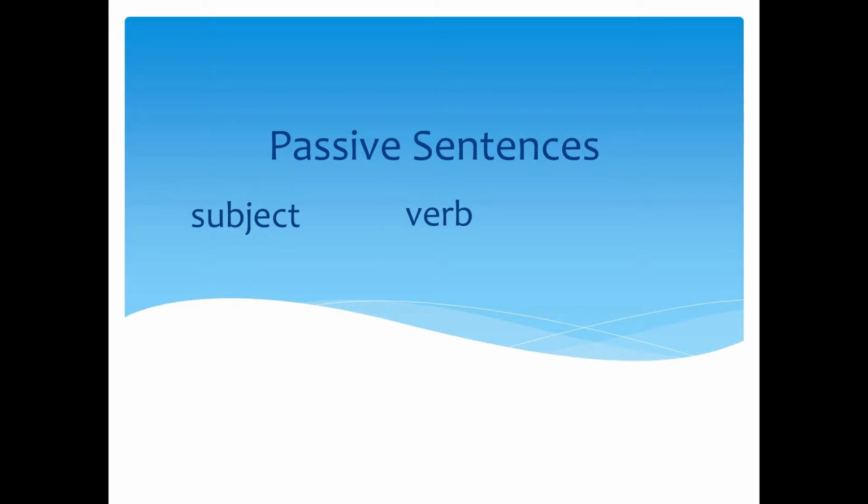The object of the active sentence becomes the subject here, which means that the person or thing receiving the action is now the subject of the sentence. The subject of the active sentence, which can also be described as the person or thing doing the action, becomes a so-called by-agent and can optionally be included at the end of the sentence, but can also be left out.